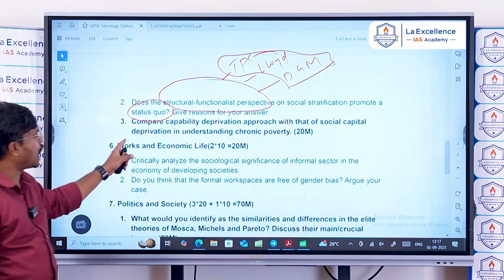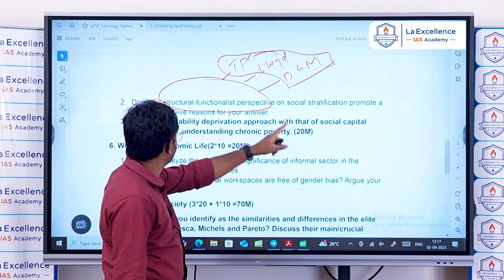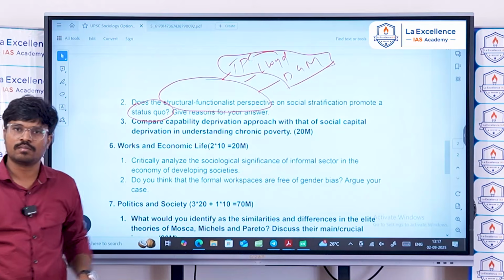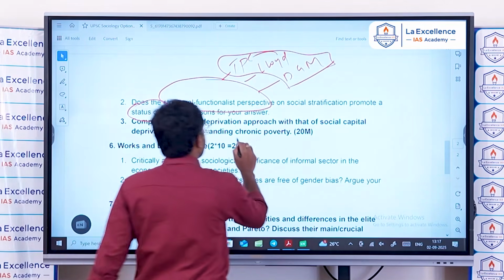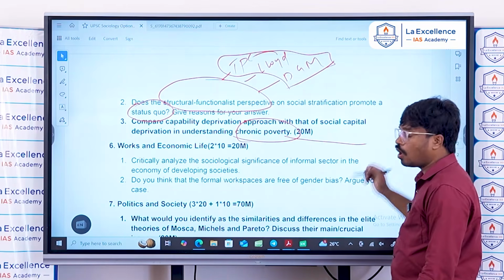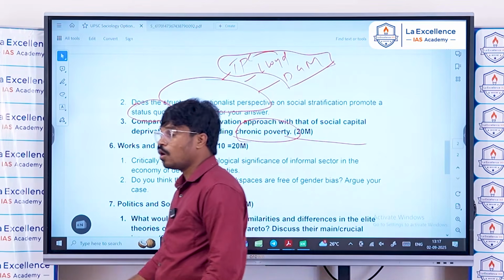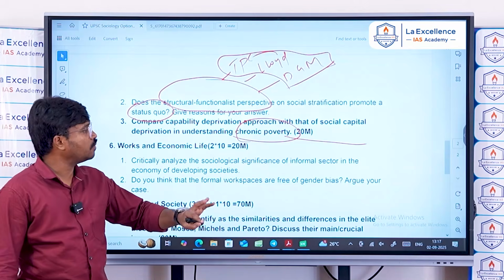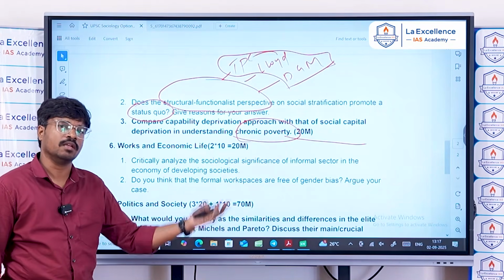And next, compare the capability deprivation approach with that of social capital deprivation in understanding chronic poverty. Chronic poverty is generally the vicious cycle of poverty over a long time. It is long-term, absolute poverty, and it is a vicious cycle.